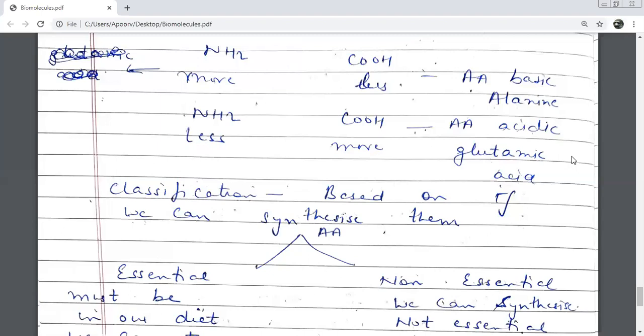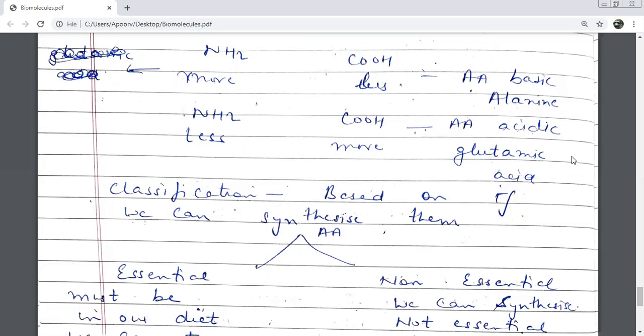So did you understand the structure? What is an amino acid? It is a derivative of methane, in which two changes are always permanent, and the third hydrogen is never going to move. Which are the two groups? Amino group and carboxylic acid group. Very good.